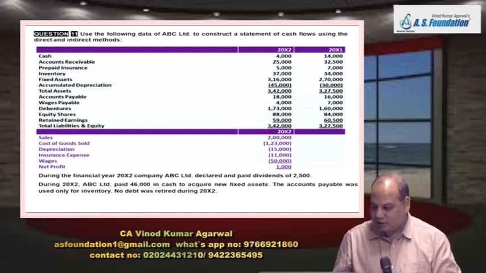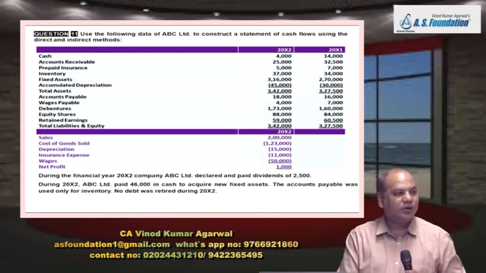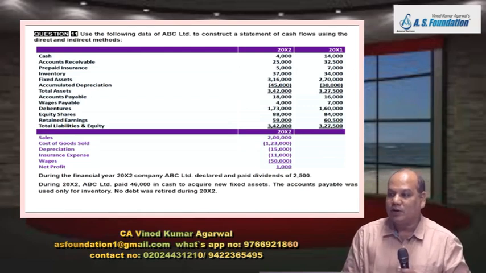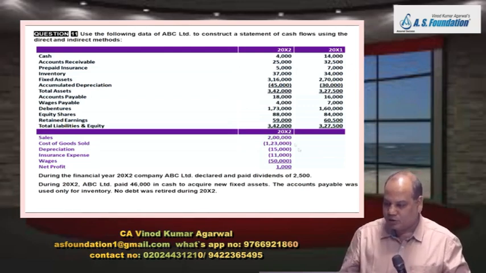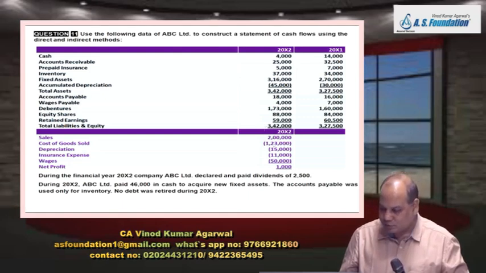And retained earnings, wait, 60,500. And there is a net profit of 1,000, add 1,000. And there is a dividend paid 2,500. Is it matching with 59,000? But this dividend paid you have to present somewhere. Write in financing activity 2,500. Is it there? 2,500, tick mark in financing activity. Any query on the SOFP? P&L account: sales done, cost of goods sold, depreciation, insurance, wages, net profit. Dividend paid written, fixed asset purchase written.